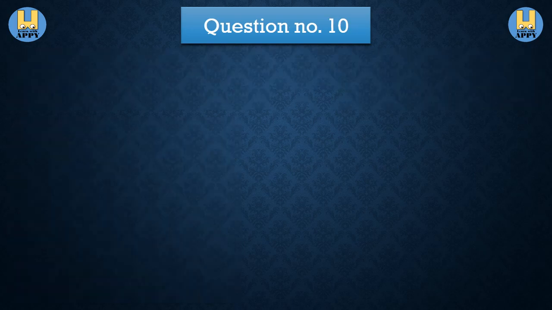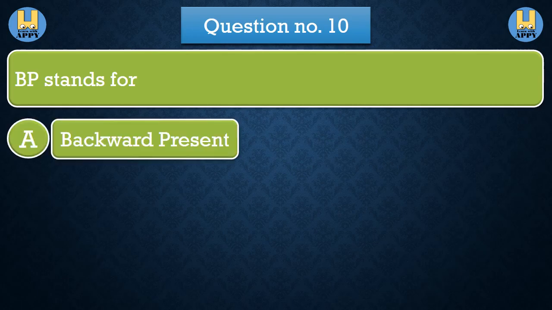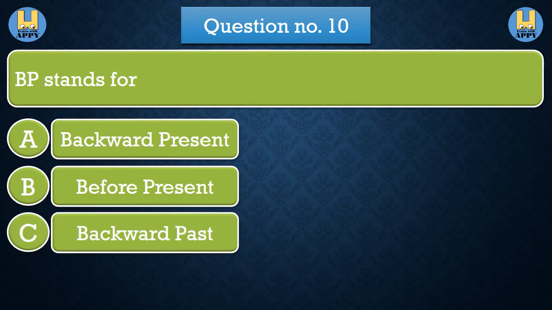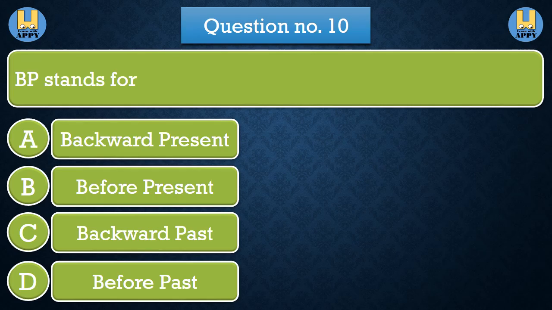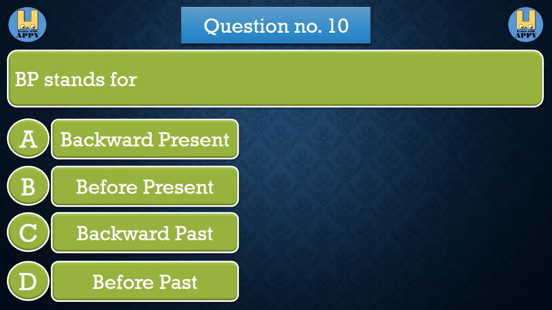Question number 10. BP stands for. Option A backward present. Option B before present. Option C backward past. Option D before past. The correct answer is option B before present.